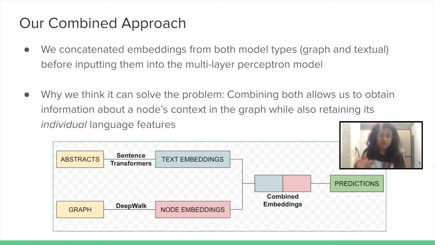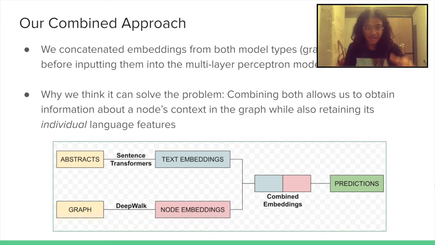Now, if you were to use both of them individually, you are definitely losing out on the other, and vice versa. So our idea was that if we were to concatenate these embeddings, or if we were to combine these embeddings, won't we get richer representations of our data? We'll get a much more significantly stronger representation of the information that we have, and then we can use this to train the neural network and more robustly predict edges between the nodes in the graph. And that was our philosophy and our whole fundamental idea behind coming up with this project.